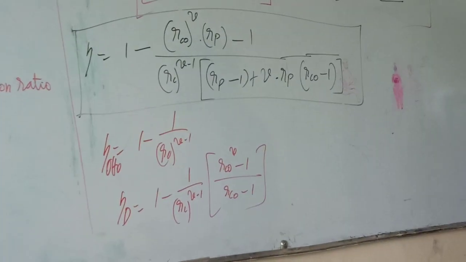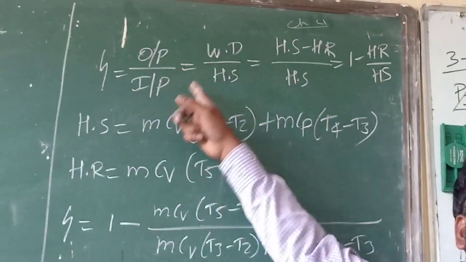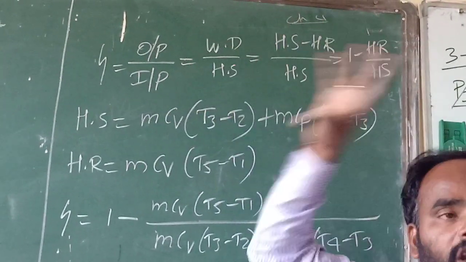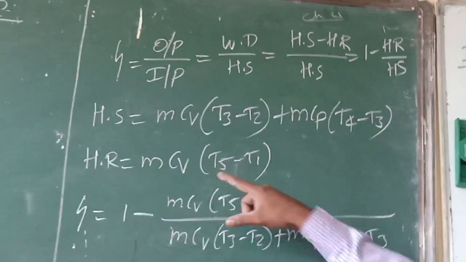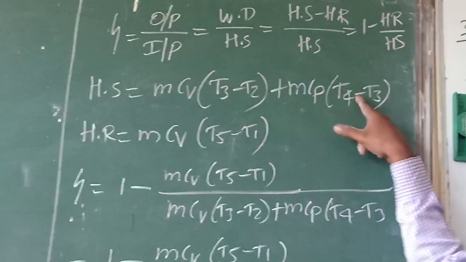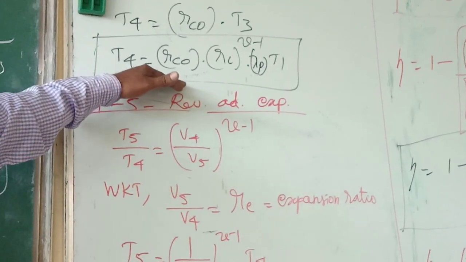So whenever you are solving problems, you can remember that efficiency equals work done divided by heat supply, that is, heat supply minus heat rejection divided by heat supply. We can individually calculate the heat supply and heat rejection. To calculate them, we should know all the temperatures. So for the temperatures I have taken T2, T3, T4, T5 in terms of RC and RCO.